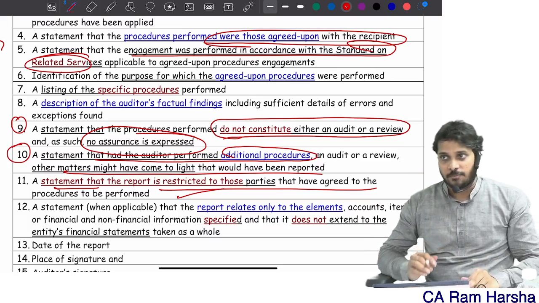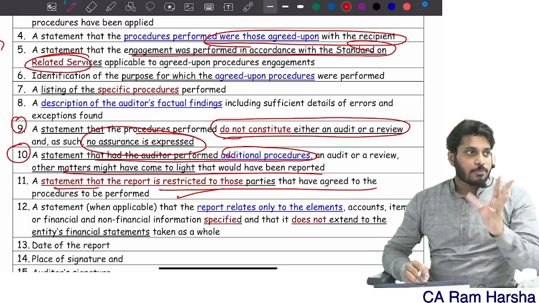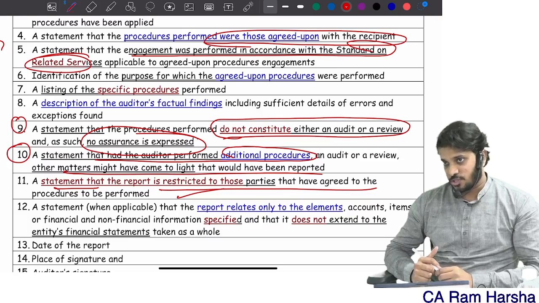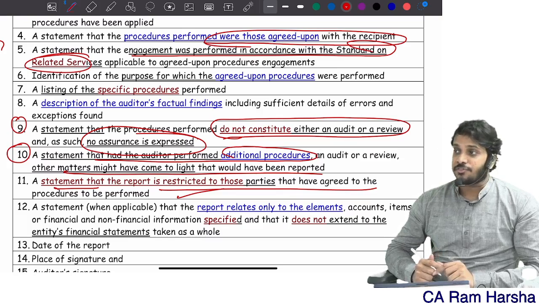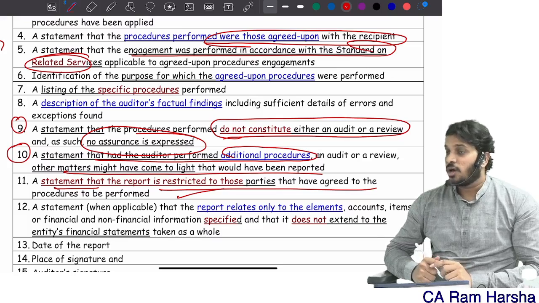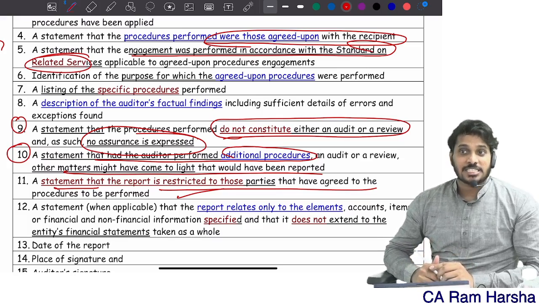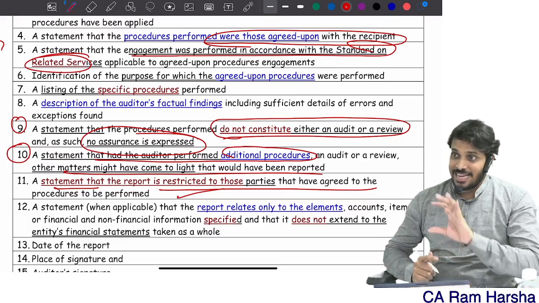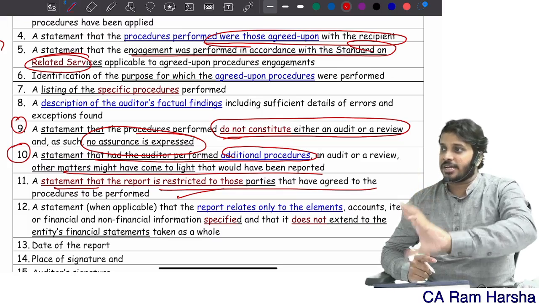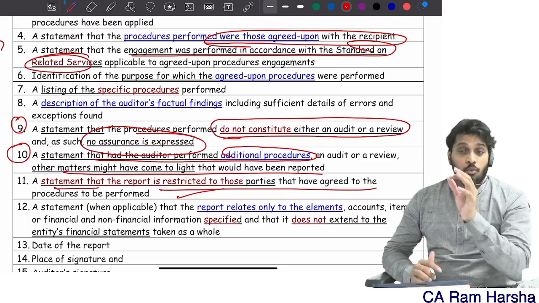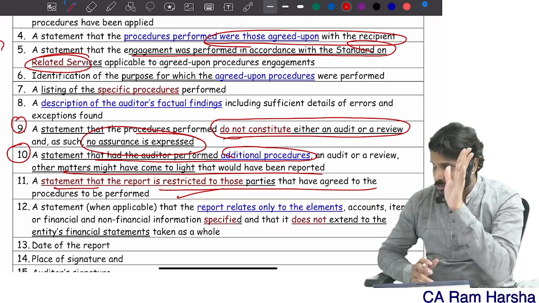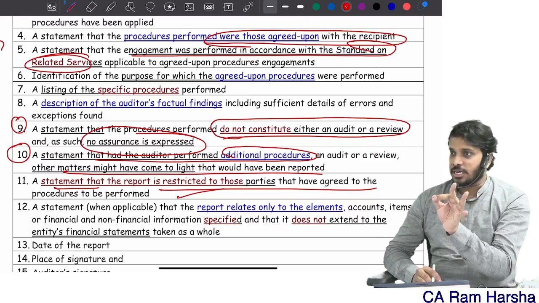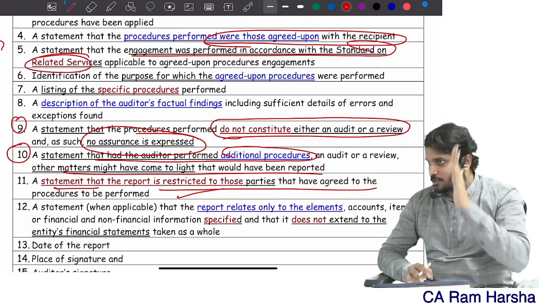They'll give you this question. You are appointed to perform certain agreed upon procedures. You have completed the procedures. You are now at the stage of reporting the factual findings. So and so person is asking you to assist him to compile or to prepare the report on factual findings, the report on agreed upon procedures. What are the mandatory statements? What are the mandatory statements that are to be included in a report on agreed upon procedures?